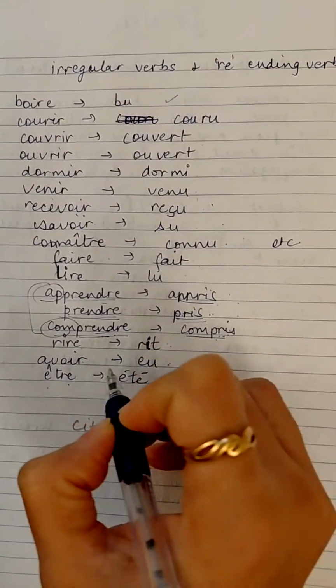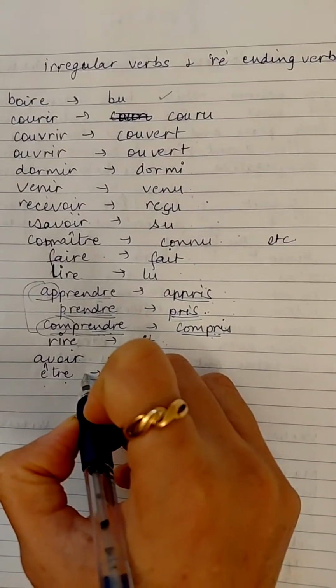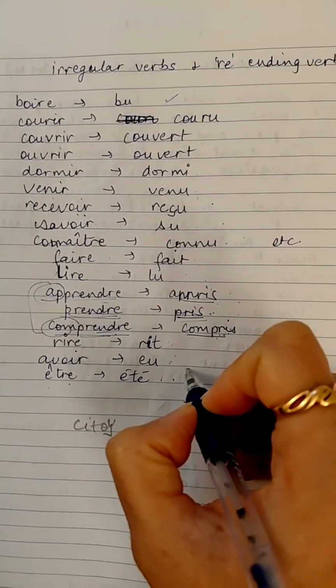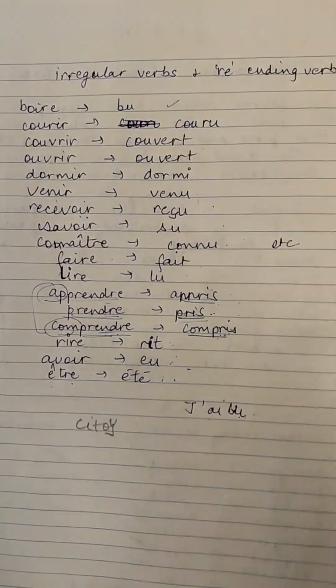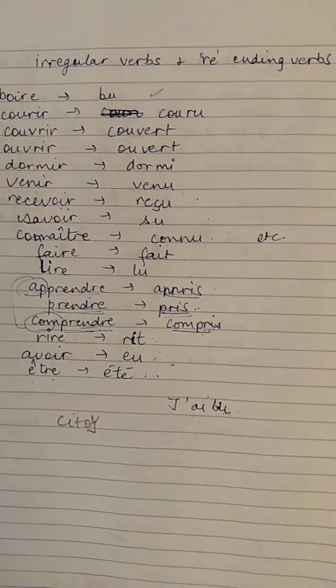Avoir, to have, the past participle form is eu. Être, to be, the past participle form is été. All right. So these are some common verbs that we have and their past participle forms.